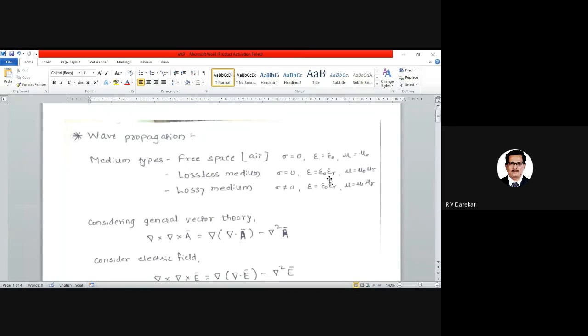But as all of us know, it cannot be considered practical. A lossless medium can be considered to be ideal. Then why are we considering the lossless medium? The reason is that if we consider the medium as the ideal medium, we can compare the present medium effects with respect to the lossless medium.